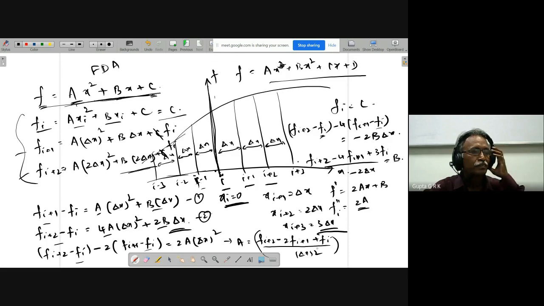Am I right? Second order derivative, we know that this is that. And first order derivative, F dash i is equal to 2A xi plus B. Because xi is 0, this will go off. Okay. And this B is nothing but F dash i.